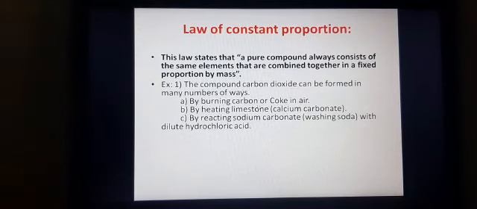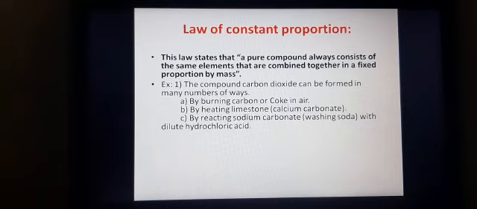Carbon dioxide can be released in different ways. If you take any carbon substance, like carbon or coke, and burn it in the air, you will get carbon dioxide, that is CO2. Or if you heat limestone strongly, limestone is chemically called calcium carbonate, and when you heat it, there also you will get carbon dioxide.